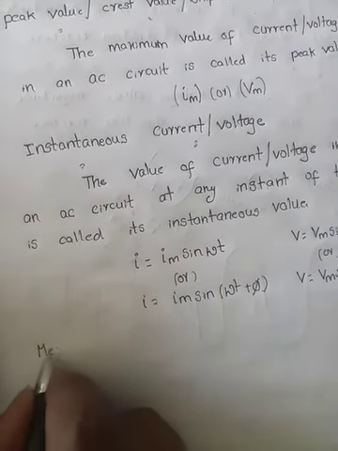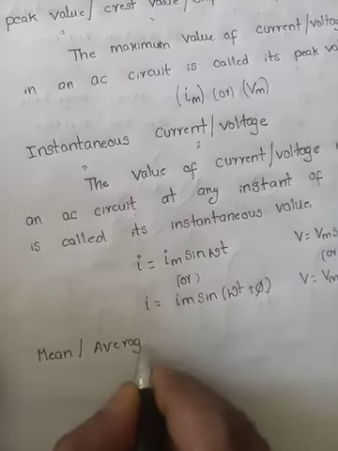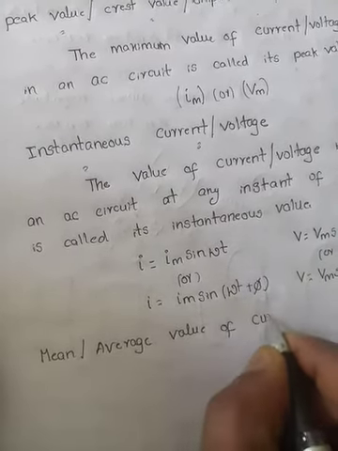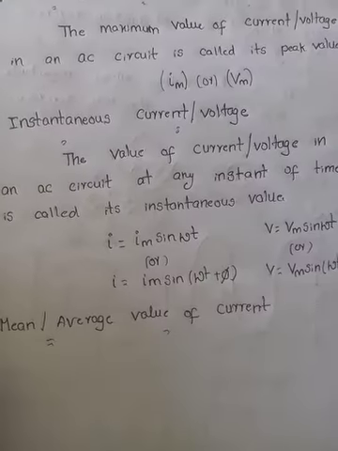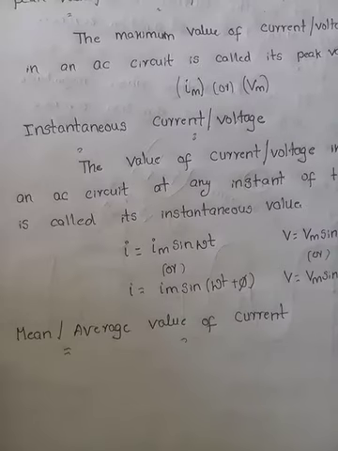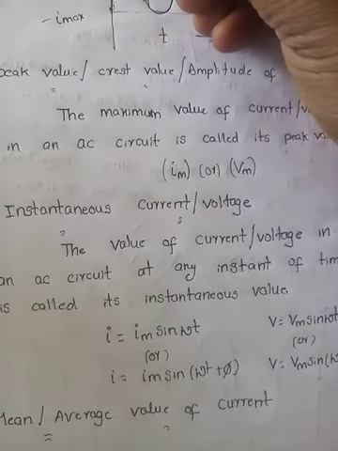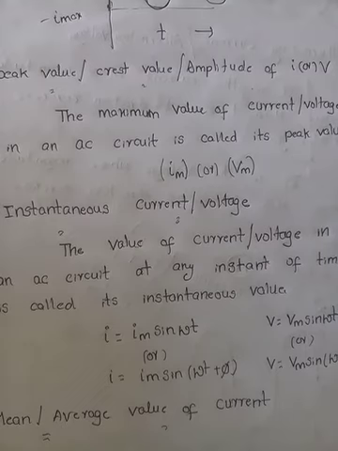How do we define mean or average value of current? If you add all the currents flowing in the complete cycle, that gives the mean value or average value.